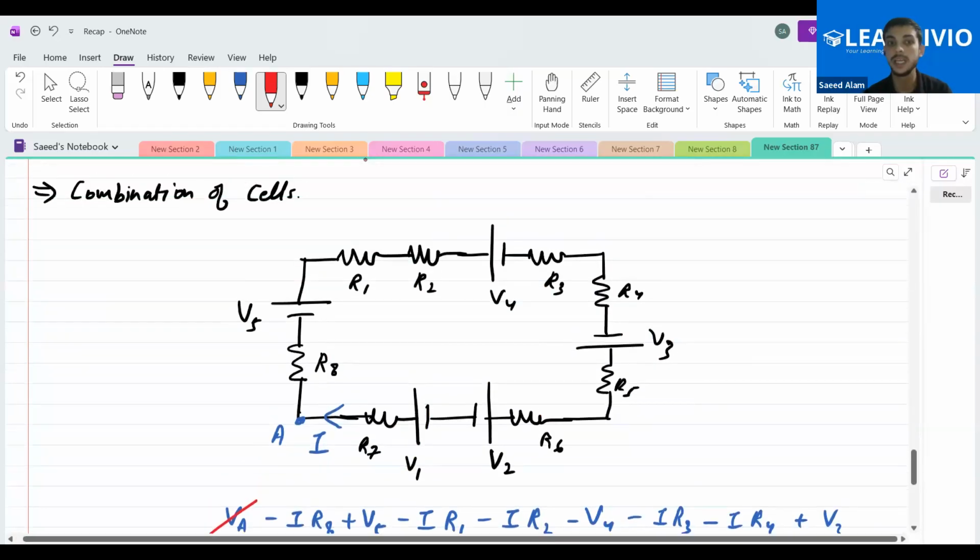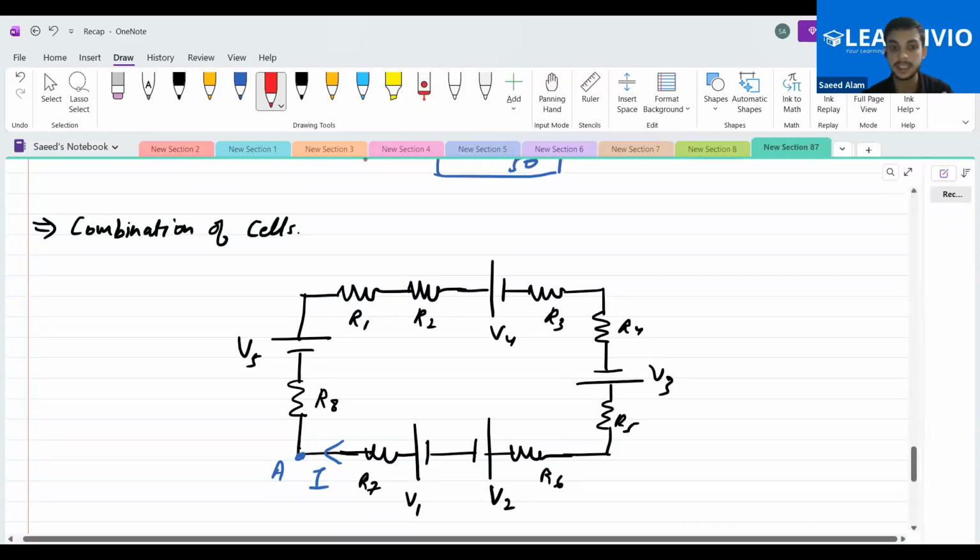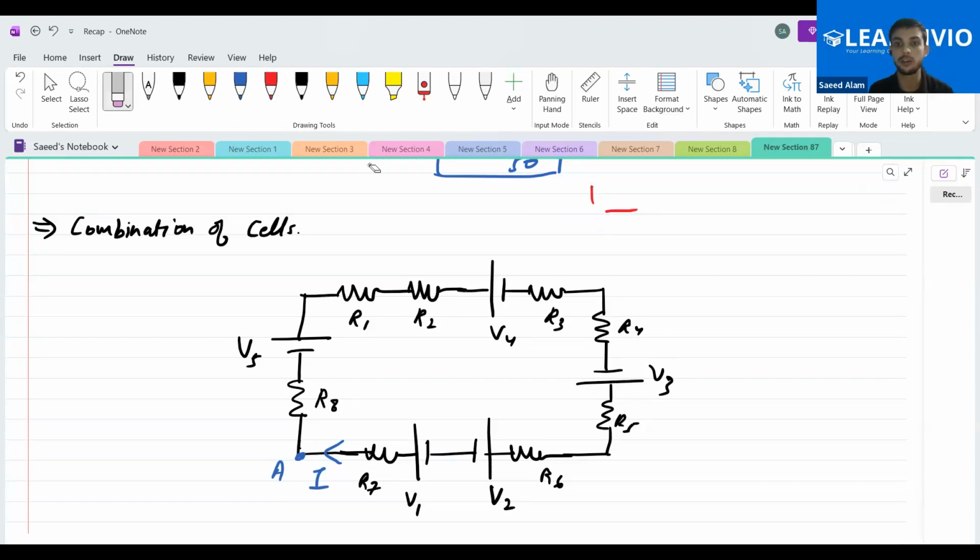Previously we had seen the combination of resistors; now we are seeing the combination of cells. One thing we are sure about is that all the resistors are in series.